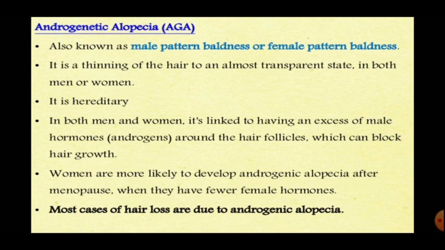It is the thinning of the hair to an almost transparent state in both men and women. It is hereditary, meaning it is transferred from our parents.